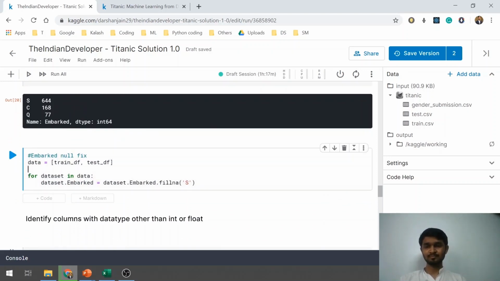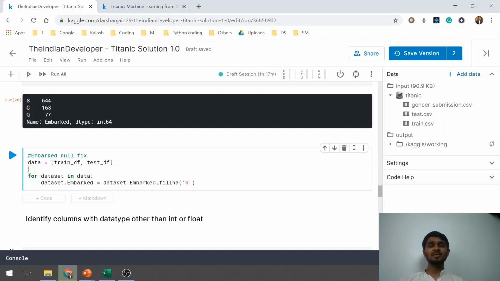To do so, we will run this particular block of the code where I have created a new list where I am adding train df and test df data sets. The reason why we are doing this is whenever you do any pre-processing on the train df data frame, you need to do the same pre-processing on the test data frame as well.